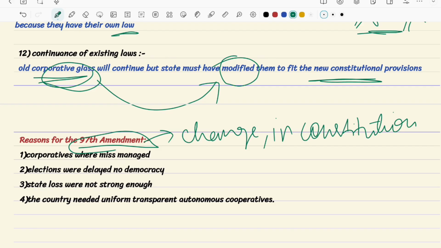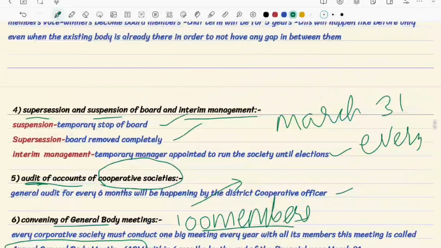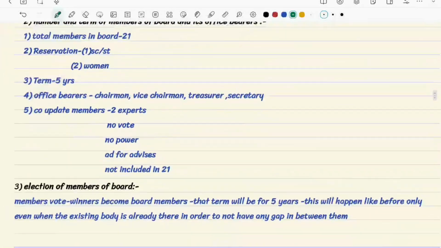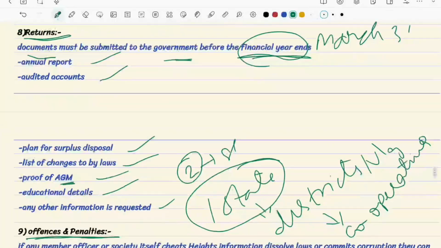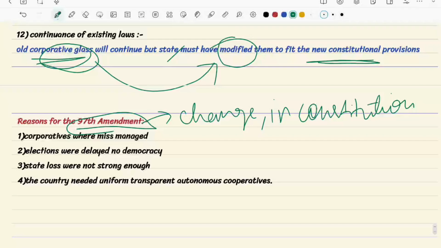Why did we make it? What we observed is that even though the constitution provided all these 12 normal rules, the cooperative societies are not at all professional, and there is no democracy at the time of elections.